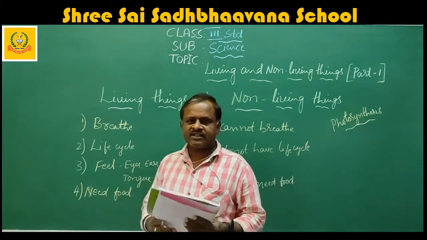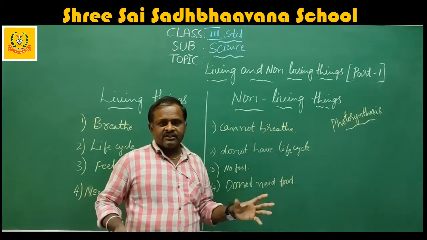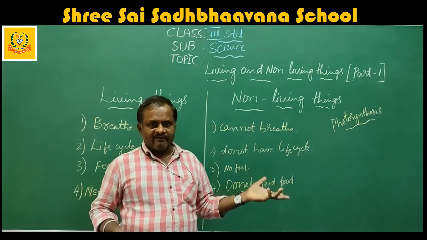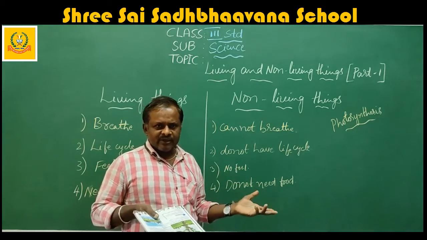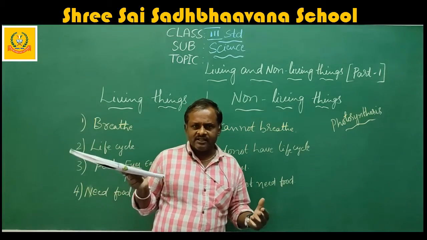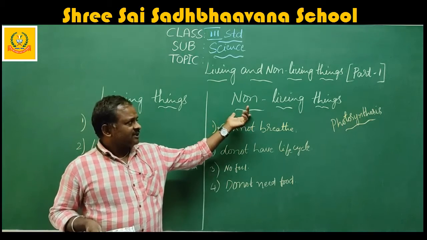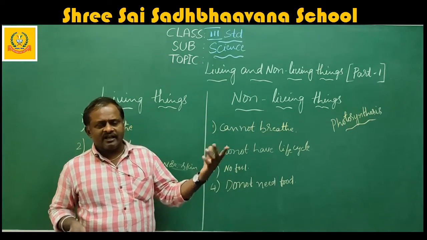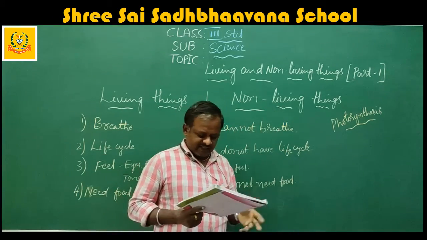Plants and all animals are called living things. The things which don't have life, for example, fan, bench, chair, mobile, computer, bus, lorry, car, all the vehicles, and everything come under non-living things.